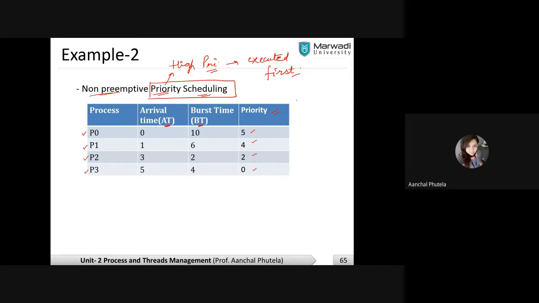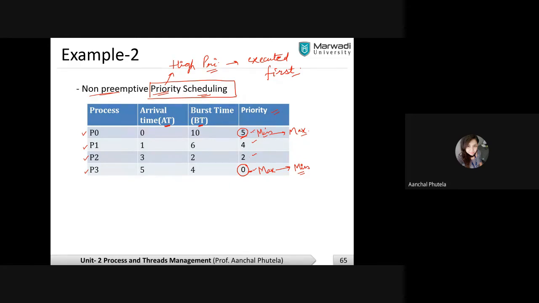If it is defined, for example in this question, that this is the minimum priority and this is the maximum priority, it doesn't mean it always happens that way. It is given in your question paper whether the highest number means highest priority or the highest number means lowest priority. Listen again to what I'm saying here. The number given here doesn't mean that a lower number is a minimum priority. It could also be that 0 is given as the maximum priority and 5 as the minimum priority, right? So as per the question, you have to attempt accordingly.